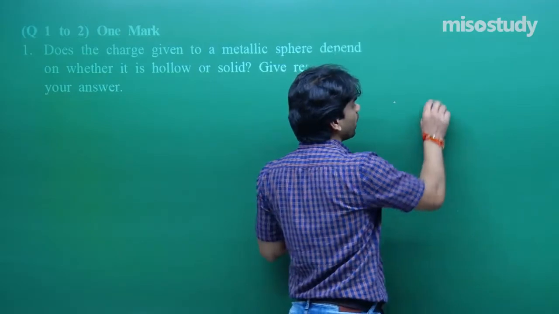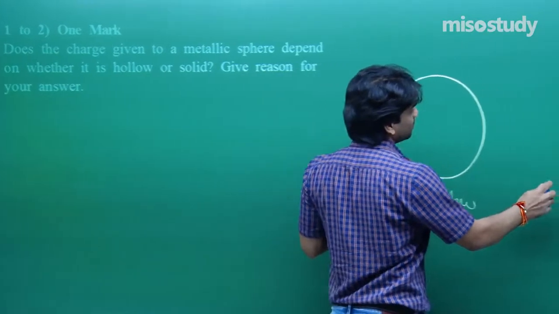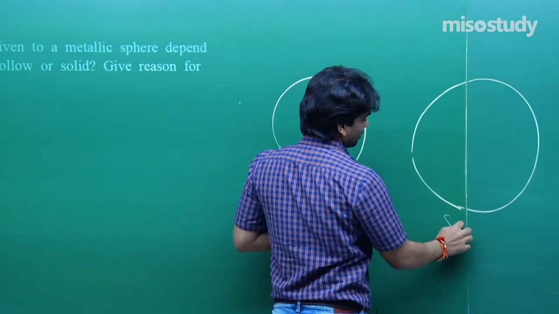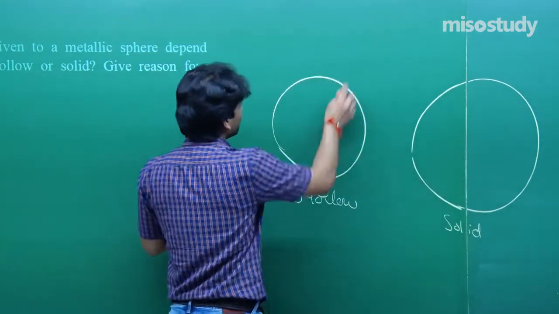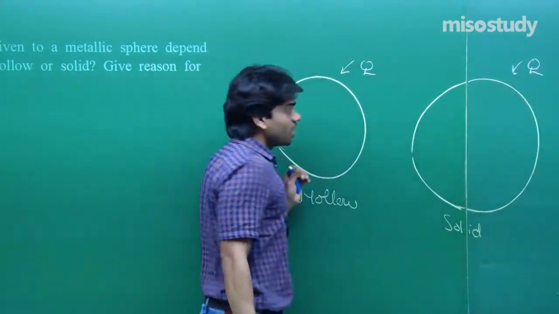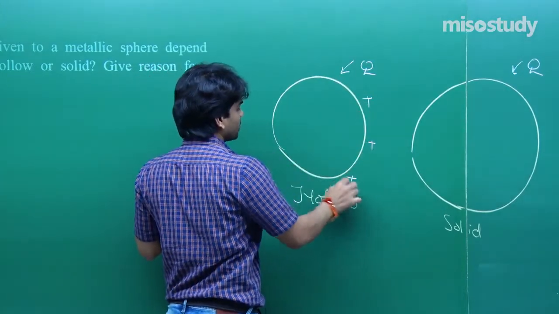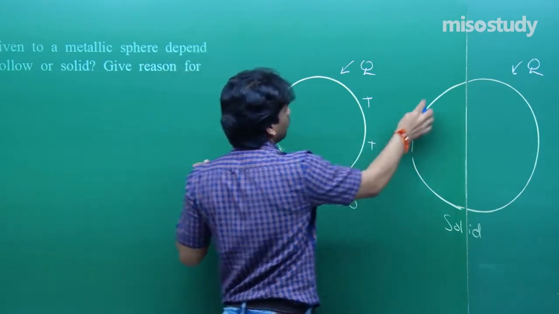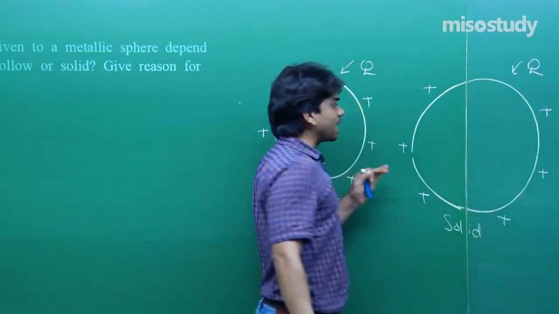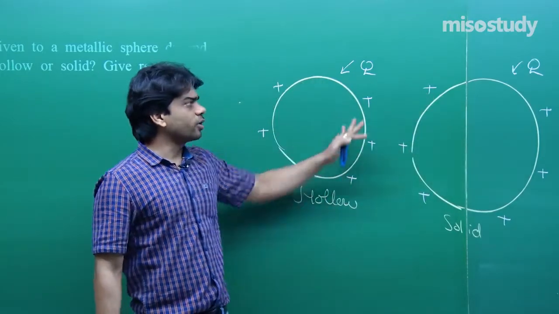Now if I show you the two kinds of sphere, the hollow one and the solid one, and if I provide charges Q and Q on them, we all know that in case of metallic spheres, charges always reside on the surface. It doesn't matter whether it's hollow or solid. Charges will never come inside. When it is a solid sphere, it will never come inside, and when it's hollow, it will always reside on the surface.